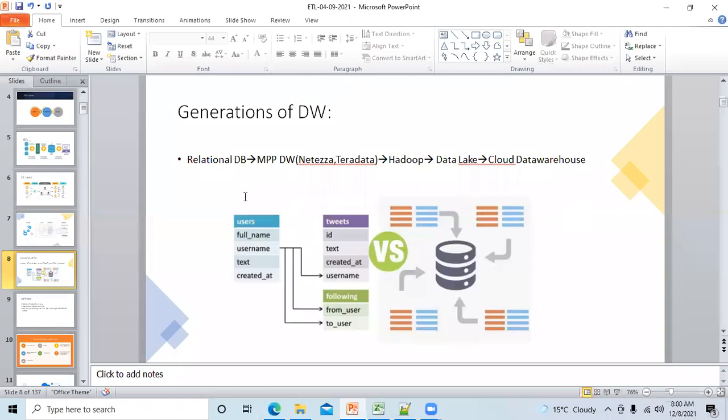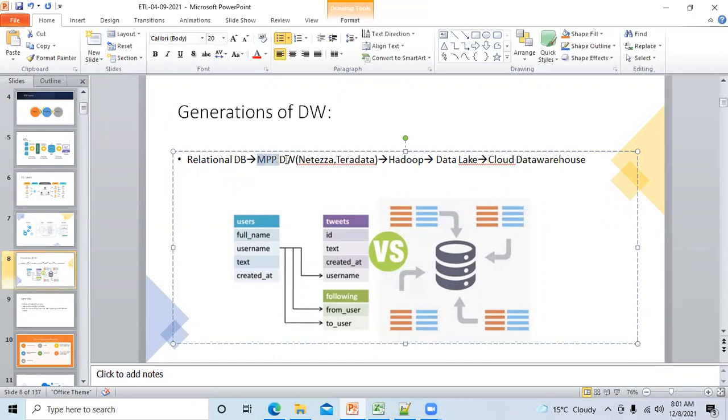Yeah, clear. So that was relational databases. So far we have been working in relational databases, whatever data you have, Oracle, Microsoft SQL, MySQL, or maybe PostgreSQL. They all work on relational databases. What is a relational database? Data which can be stored in a table format, in rows and columns, is known as a relational database. Then slowly we moved to MPP data warehouses, Netezza or Teradata, maybe if you have worked on these. MPP is massive parallel processing. Here processing is much faster and you can store a huge volume of data.